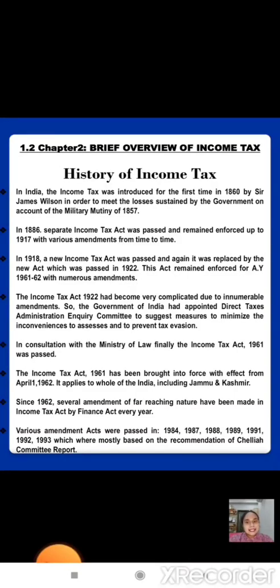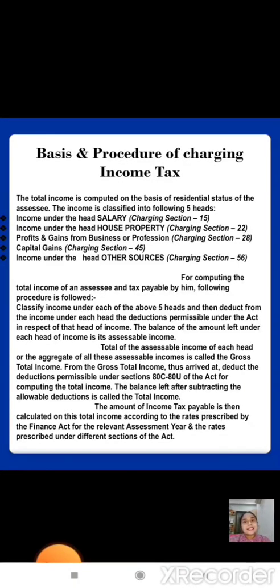Since 1962, several amendments of far-reaching nature have been made in the Income Tax Act by the Finance Act every year. Various amendment acts were passed in 1984, 87, 89, 1991, 1992, 93, which were mostly based on the recommendations of the Chelliah Committee report.